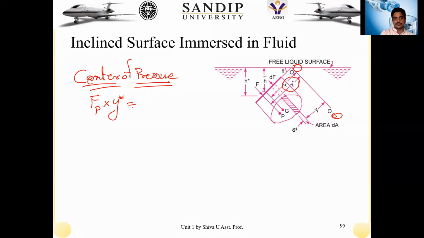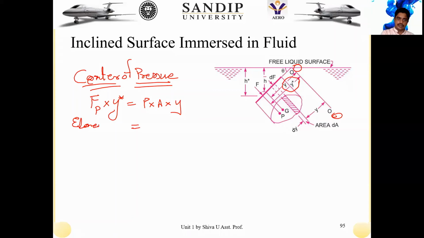How do we obtain that? That is actually the pressure into the area. If it is the elemental one, this is the pressure into the area into the moment about that particular point on which it is acting. But we are not yet sure where exactly the center of pressure is concentrated on the right hand side. So let me take it on the elemental surface first, and then finally we'll obtain it for the total surface.